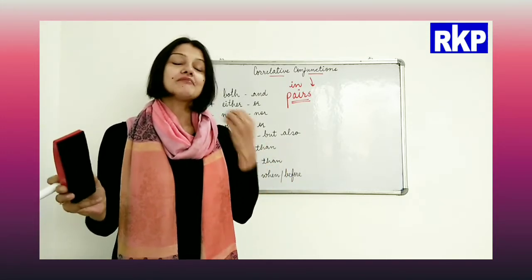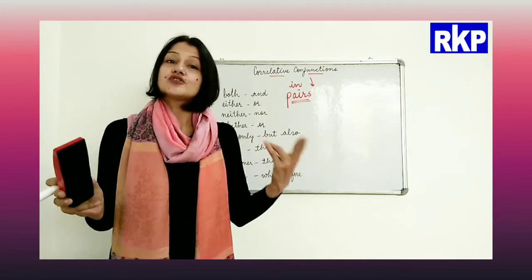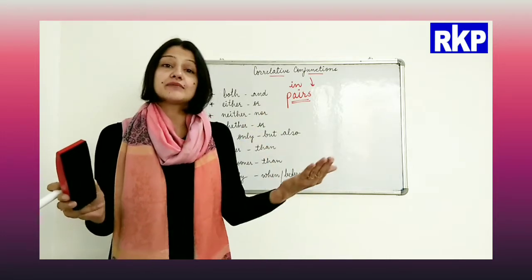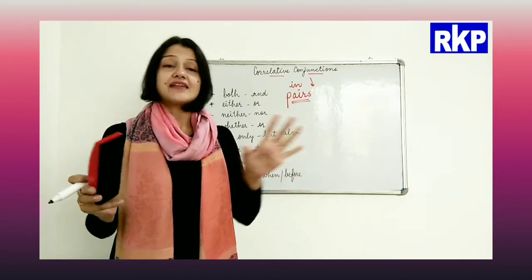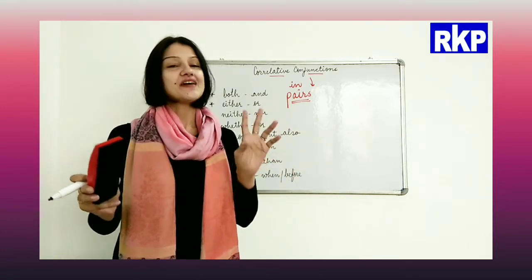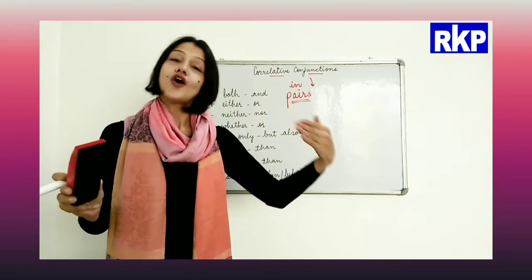So basically when there are two options, I am already giving them the two choices, that these are my options and I will have either of them. Alright, so when there are two choices, we will use either or.